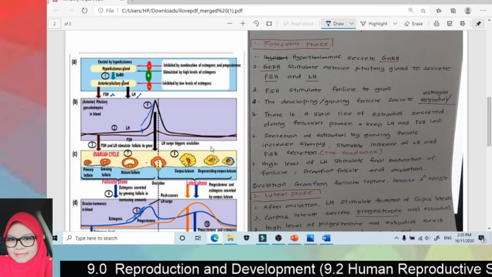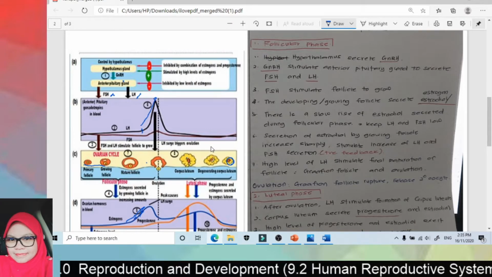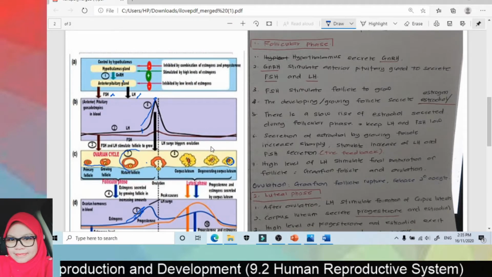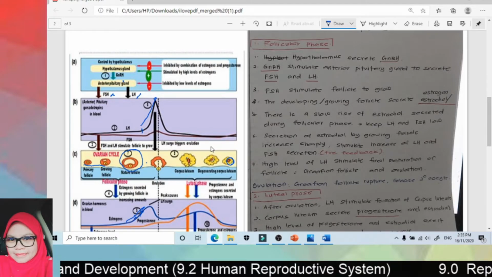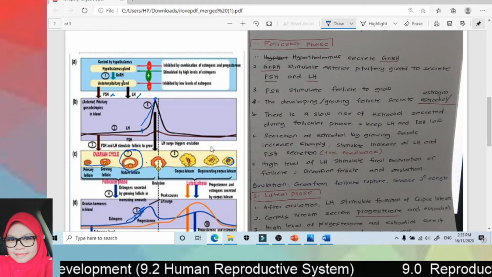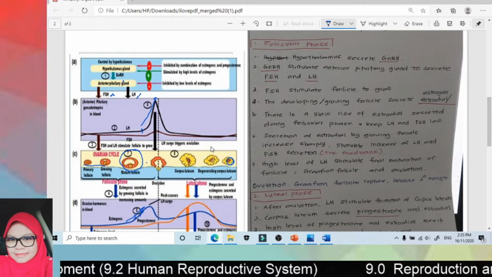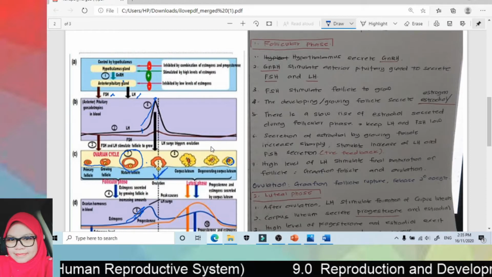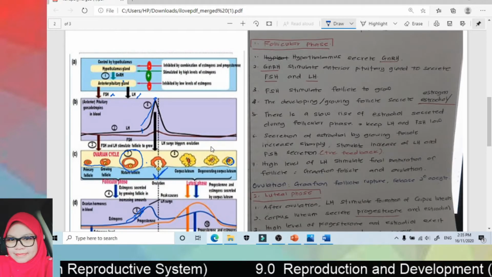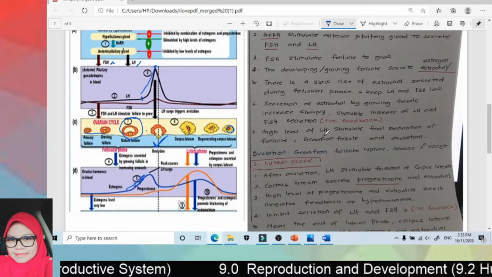A high level of LH will stimulate final maturation of the follicle, and then it will stimulate ovulation. Okay, so that is what happens in the follicular phase.